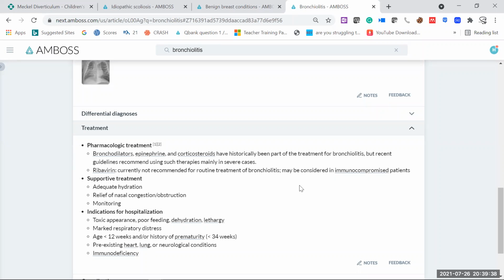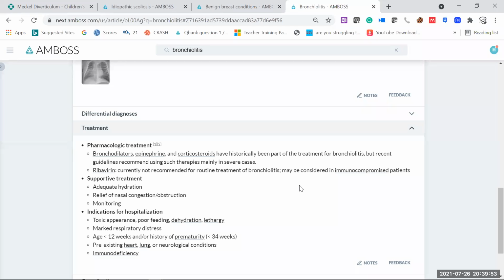So what we will do is just support the baby. How are we going to support? If there is dehydration, we will hydrate the baby. For relief of nasal congestion, if there is too much rhinorrhea and a stuffy nose, we will just relieve the congestion. We'll just monitor the baby.